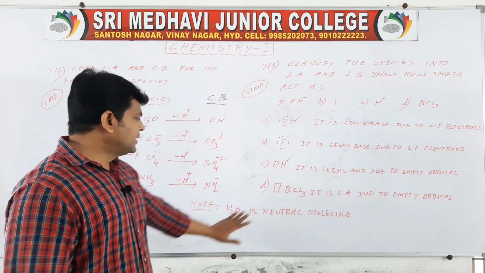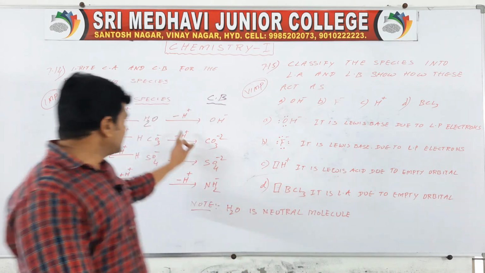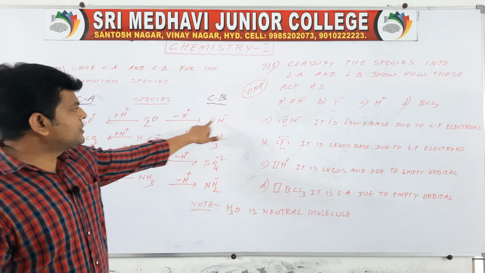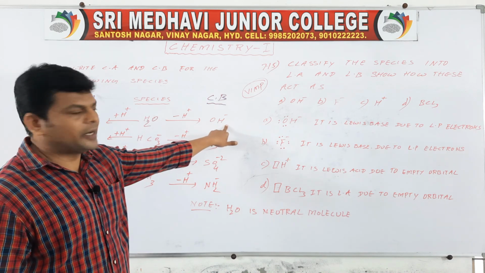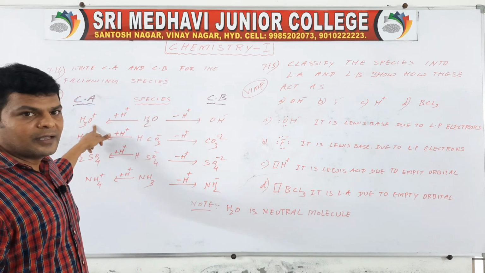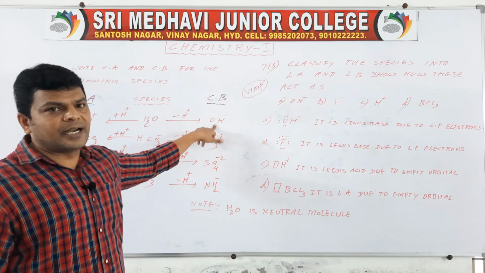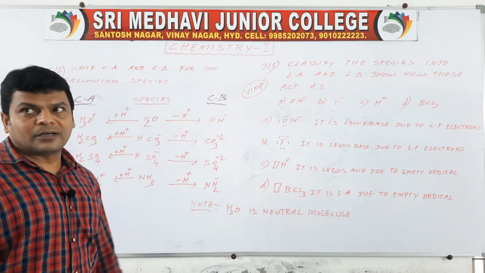Why? Because it can donate the proton and it can accept the proton. On losing, OH minus, hydroxyl ions are formed. On gaining, hydronium ions are formed. It is hydronium, it is hydroxyl, it is neutral.